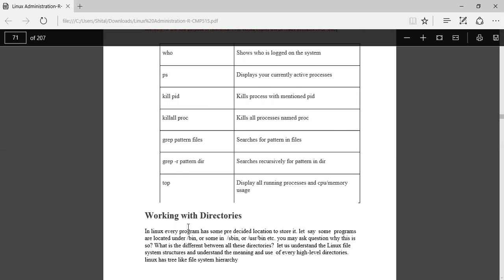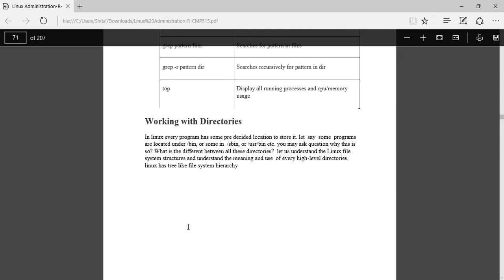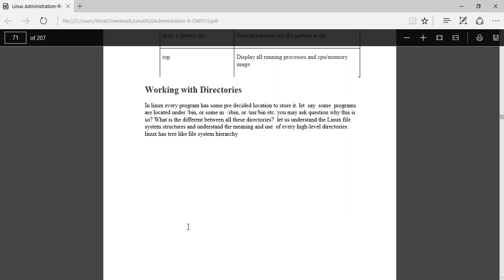Now we will start with working with directories. How do we work with directories? In Linux, every program has some pre-decided location to store it. Let's say some programs are located under the bin directory or sbin directory or usr directory. You may ask why this is so. What is the difference between all these directories? Let us understand the Linux file system structure and the meaning and use of every directory.